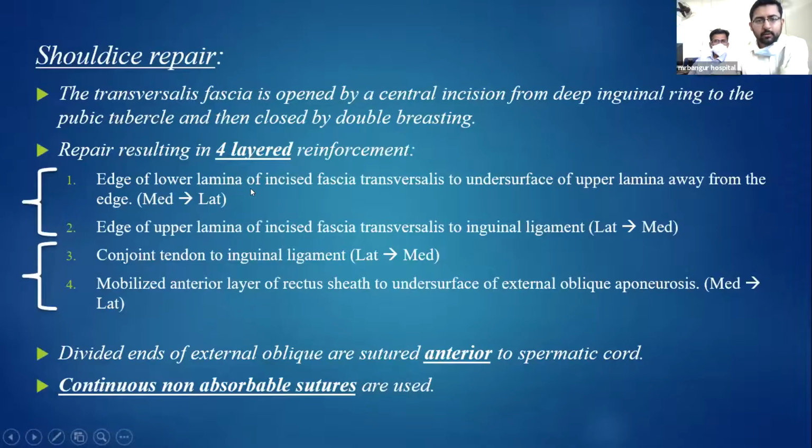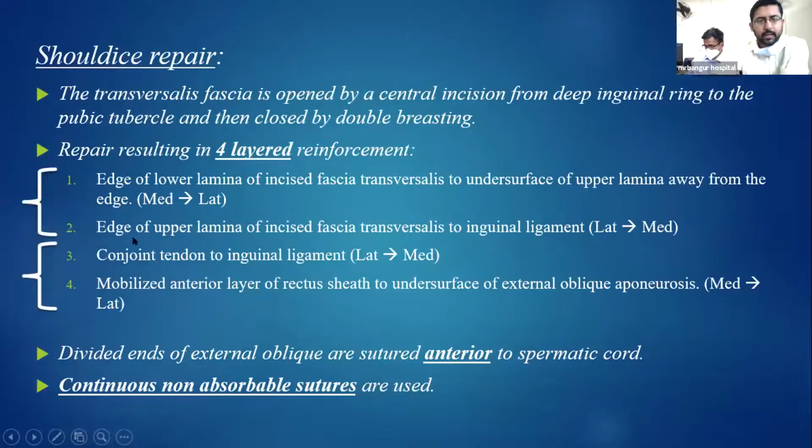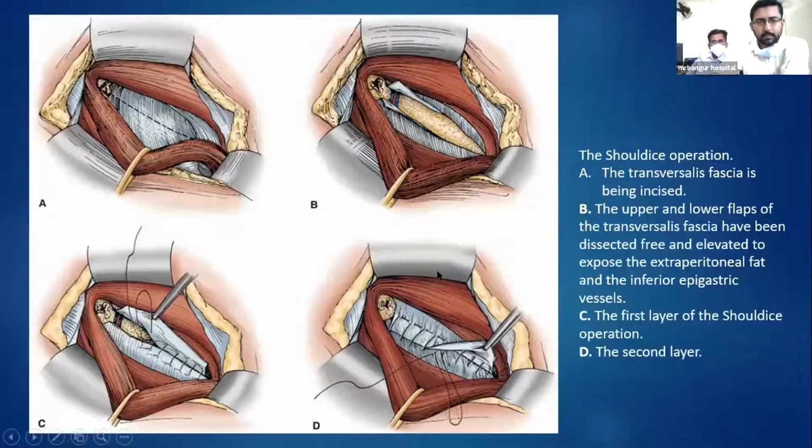Now this is done medial to lateral, and the same suture is used lateral to medial to oppose the edge of the upper lamina of the incised fascia transversalis to the inguinal ligament, as we can see in this diagram D. Then the next suture is used where the conjoint tendon is attached to the inguinal ligament, and this is done lateral to medial. And then the mobilized anterior layer of the rectus sheath is attached to the undersurface of the external oblique aponeurosis.